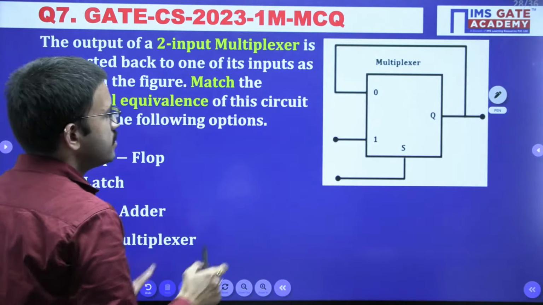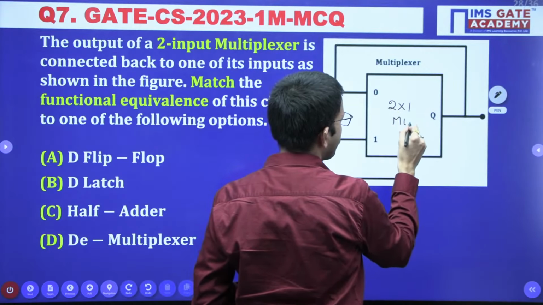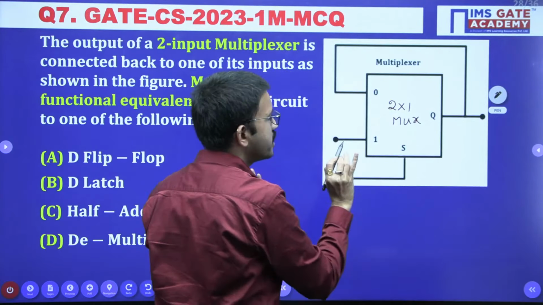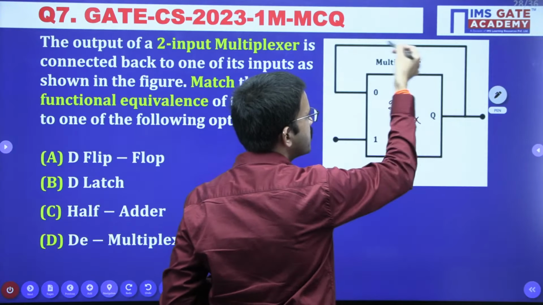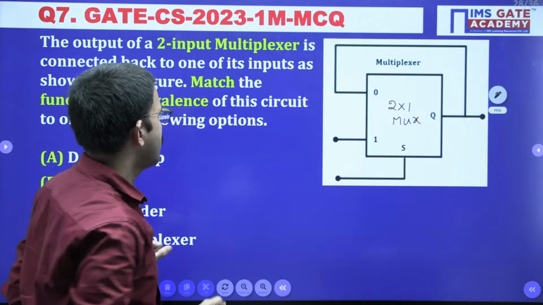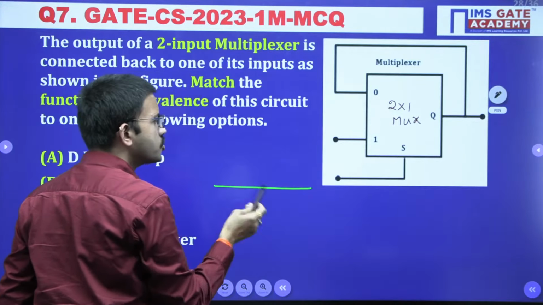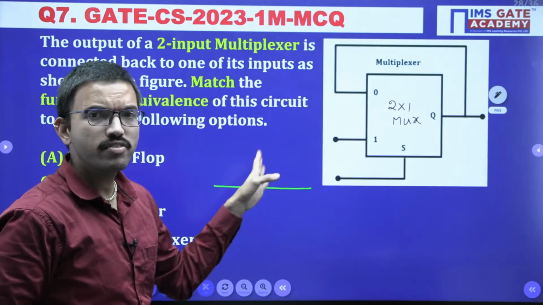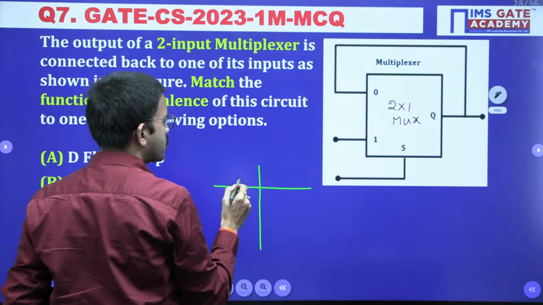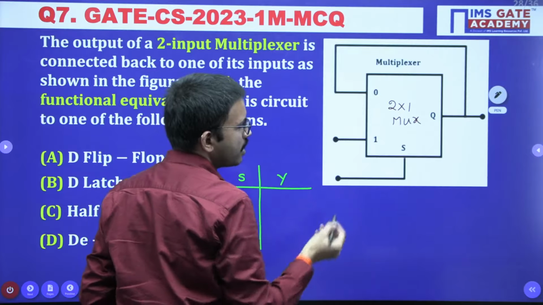Once again, this is a 2 by 1 mux. You are having a single selection line and you are having I0, I1. In this particular circuit diagram, I0 is nothing but the output of this mux only. Earlier, the output of the mux they have connected as the serial input. Now you can solve these kinds of questions, as I earlier mentioned, with the help of the standard equation or with the help of a truth table. For the time being, I will solve this question by using a truth table. Here you are having a single selection line and here you are having output. For the time being, I am labeling the output as y.